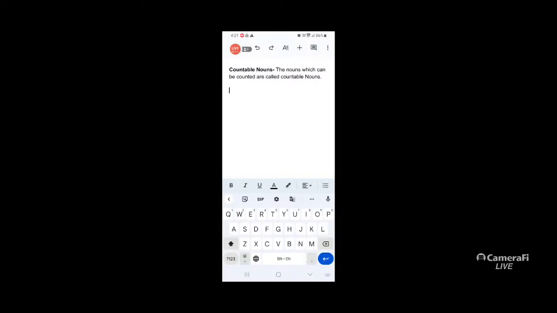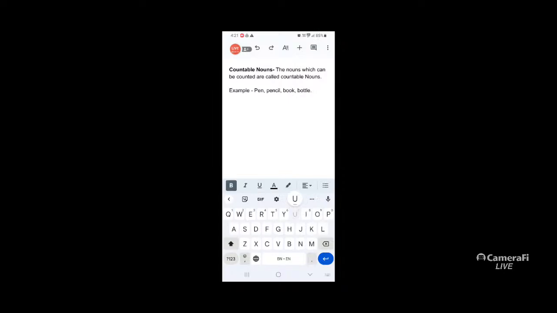For example, pen, pencil, book, bottle, anything that can be counted.